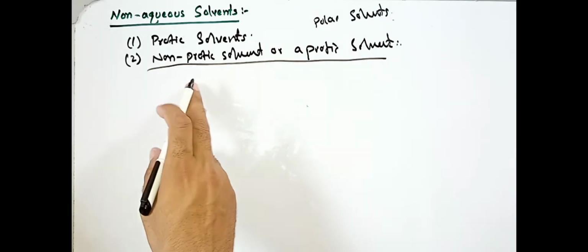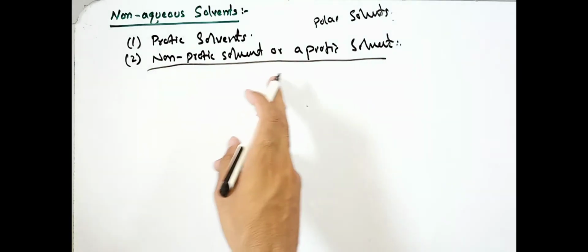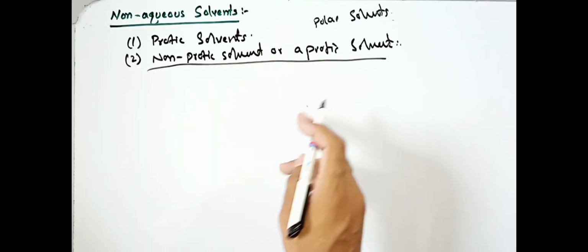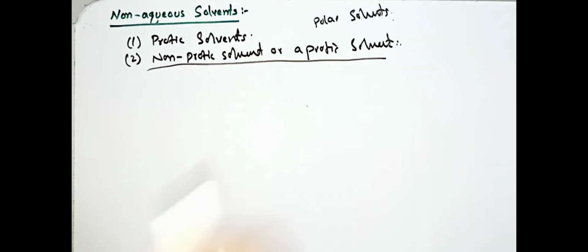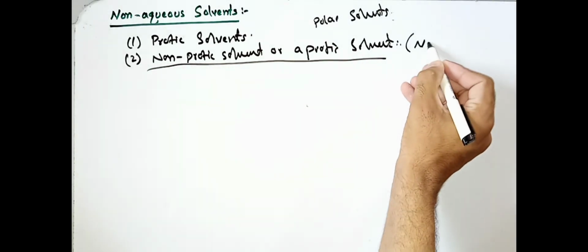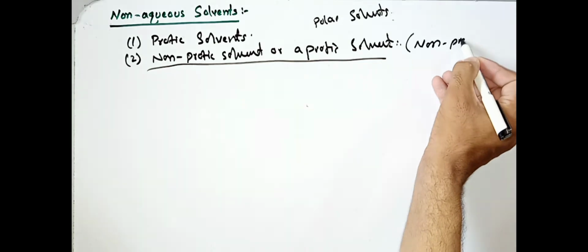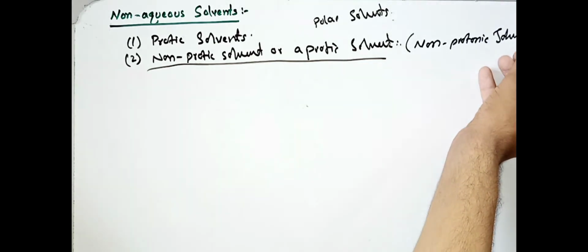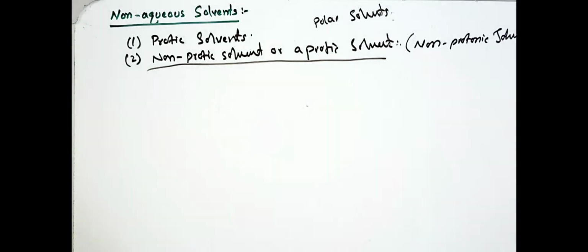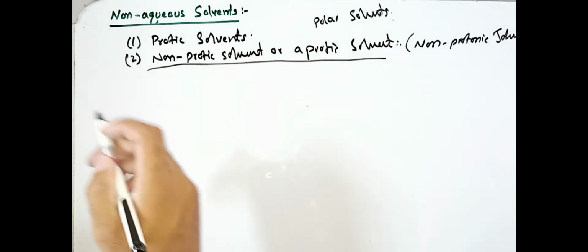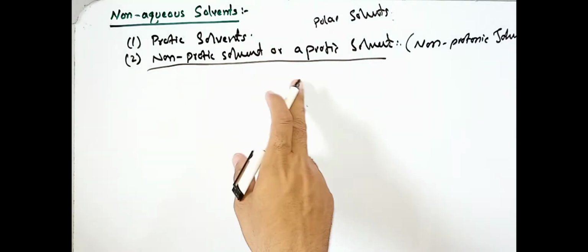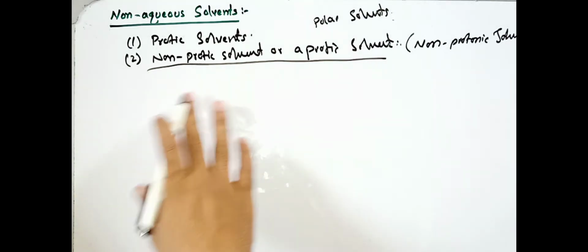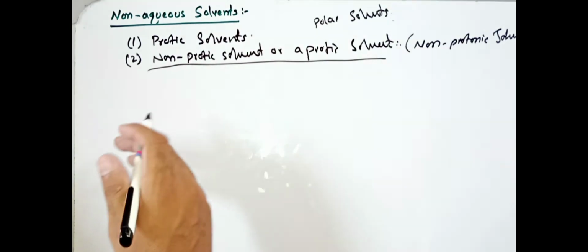So come to the point: non-protic solvents, or you can say aprotic solvents, or non-protonic solvents. In today's lecture, I will start the non-protic solvents.